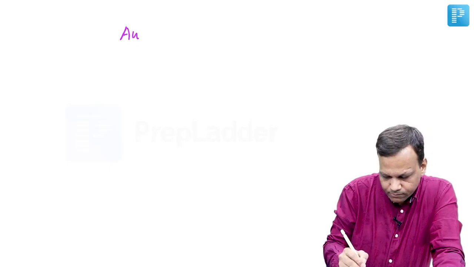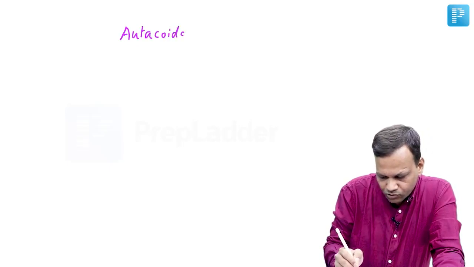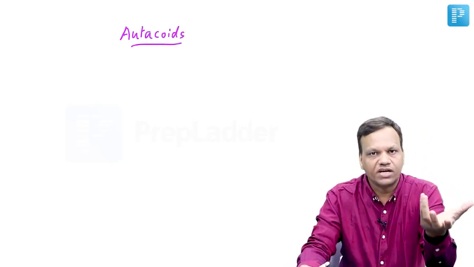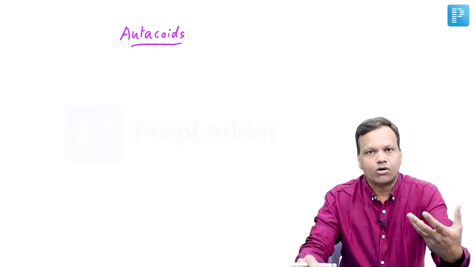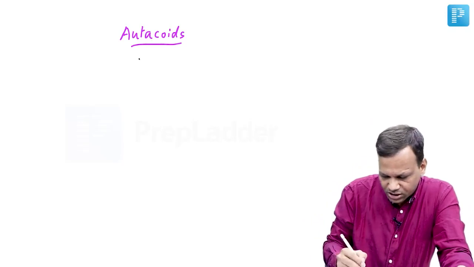Okay. The next topic we are going to discuss is autocoids. So we all know these are the substances which have autocrine effects, means local effects. The important autocoids being histamine, serotonin and prostaglandins. So discussing these one by one.